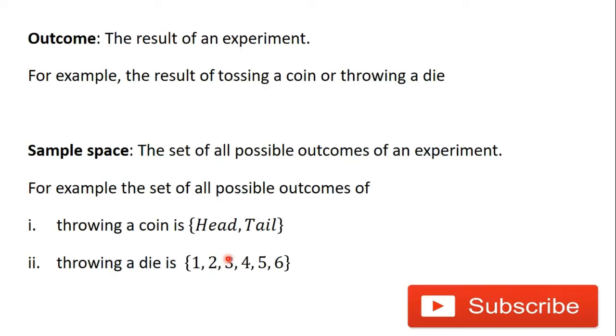Also, a die has 6 faces numbered from 1 to 6. So when you throw a die, you can either get 1, 2, 3, 4, 5, or 6. When you throw a die once, the sample space is 1, 2, 3, 4, 5, and 6.